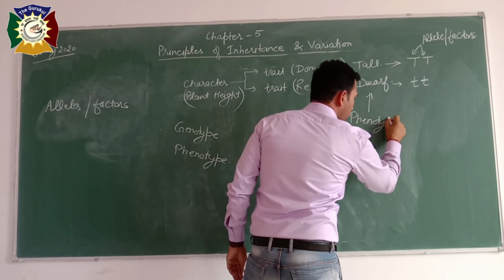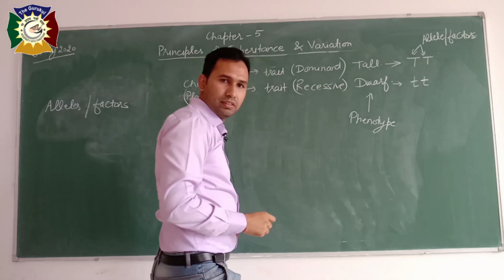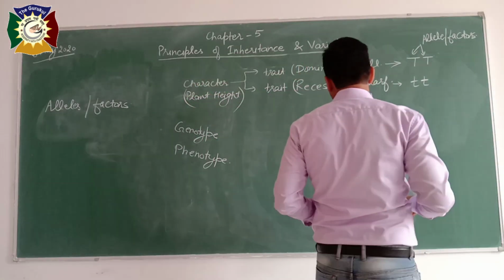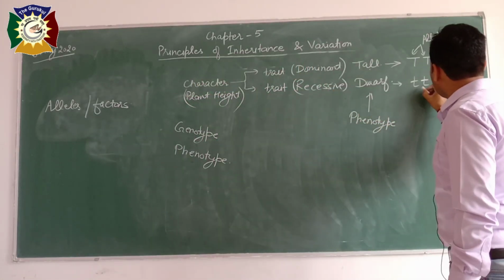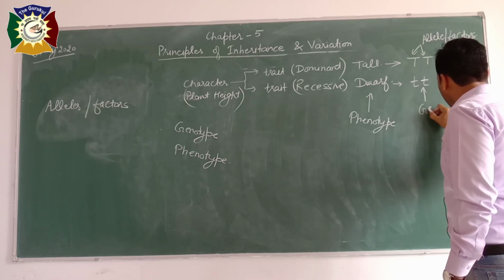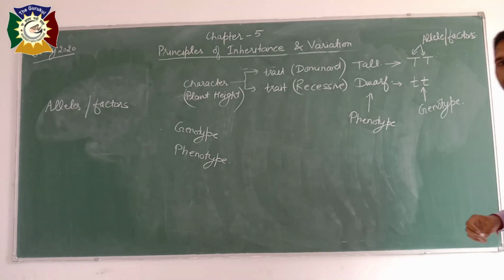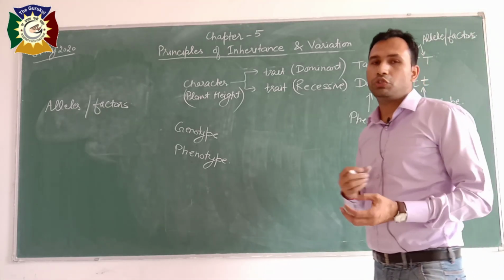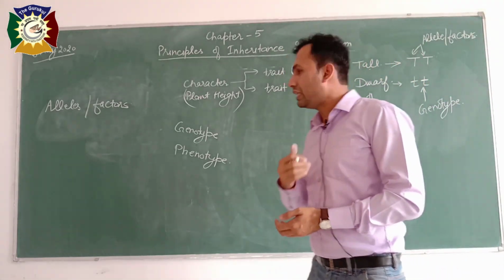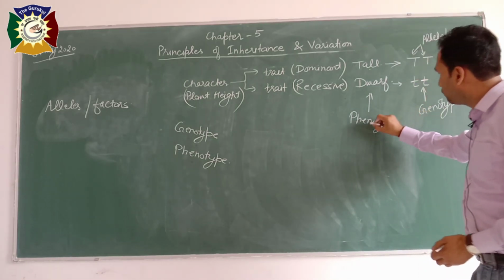Phenotype is what we can see directly. So this is external appearance and this is genotype. Genotype is the genetic constitution of a plant which will determine phenotype.